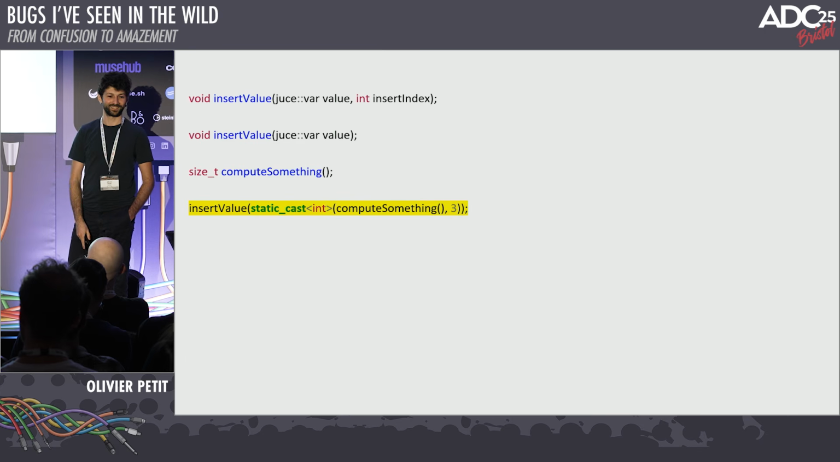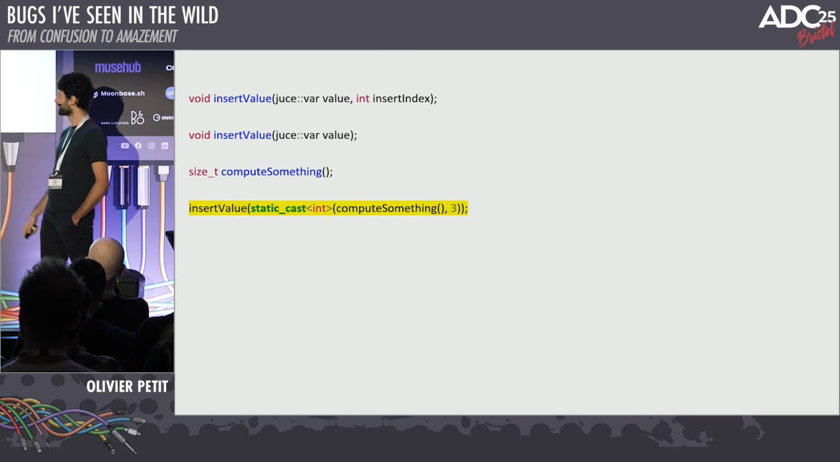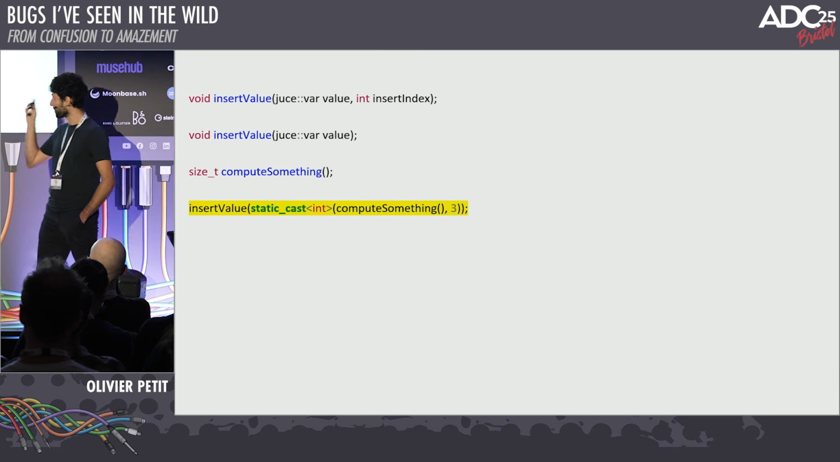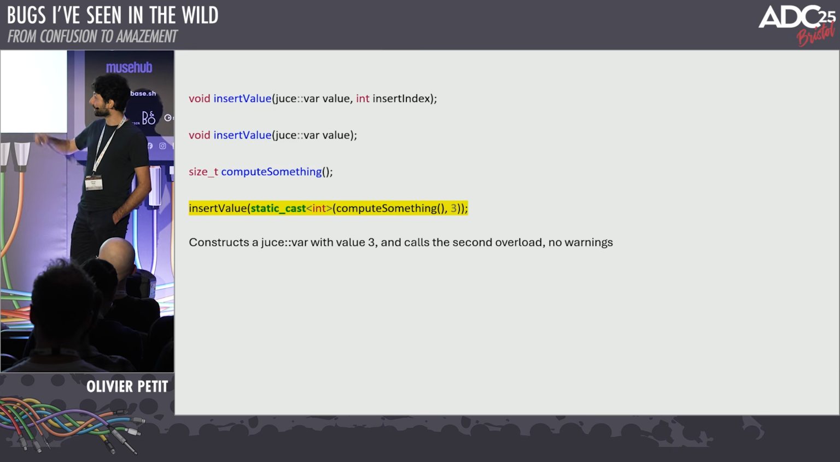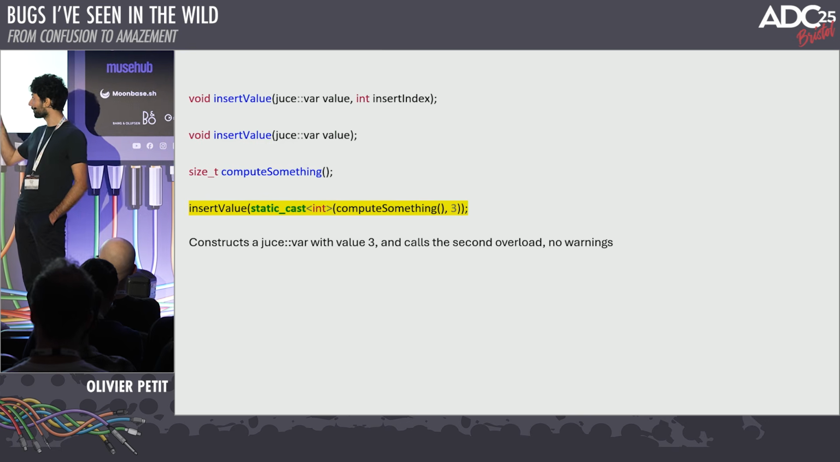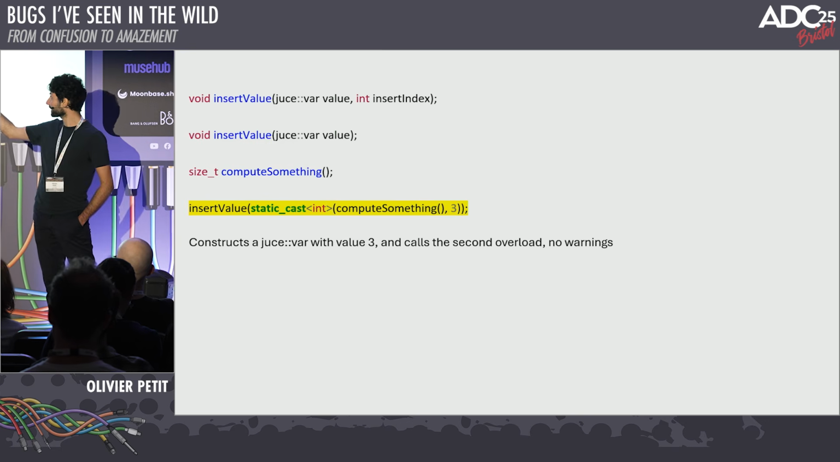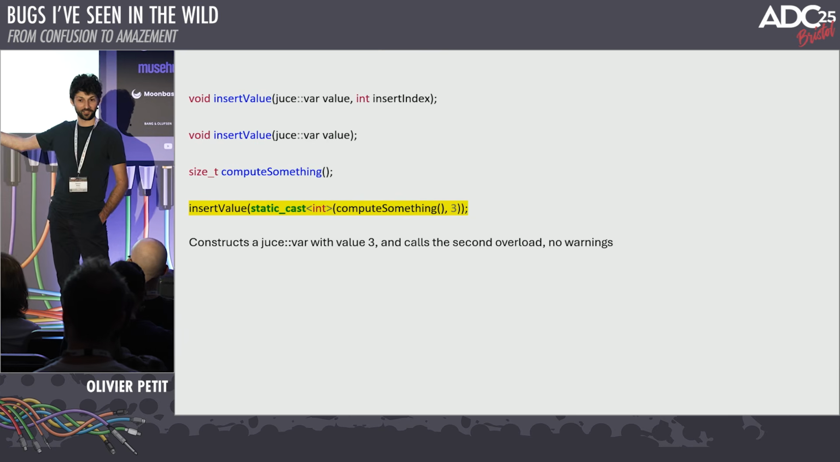Comma operator. Okay, so you guys know the thing. Yes, it compiles without warning. What it actually does is it constructs a juice var with value 3 and calls the second overload with no warnings, again, at all.